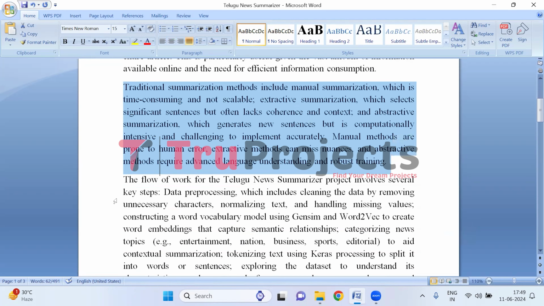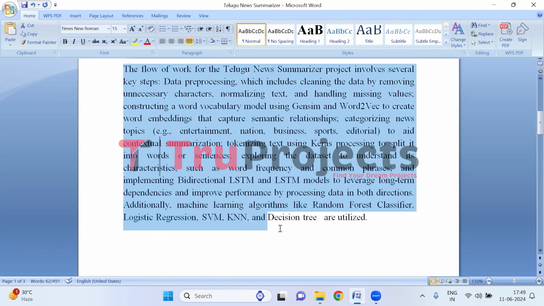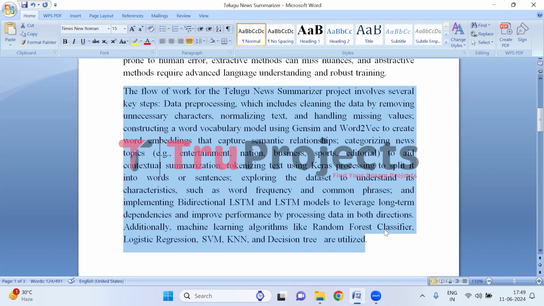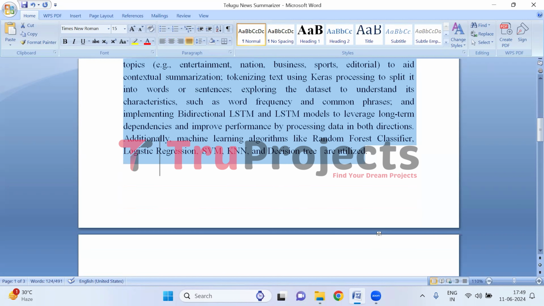The Telugu News Summarizer project involves data pre-processing, constructing word embeddings with Gensim and Word2Vec, categorizing news topics for contextual summarization, and implementing bidirectional long short-term memory and LSTM models for improved performance. Additionally, machine learning algorithms like random forest classifier, logistic regression, support vector machine, k-nearest neighbor, and decision tree are utilized for Telugu news summarization.